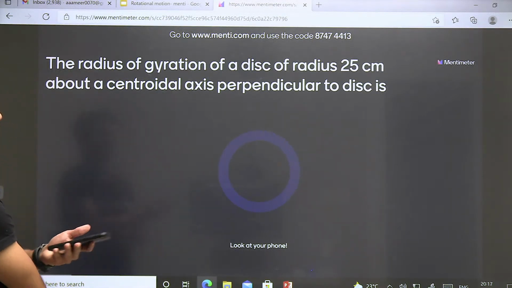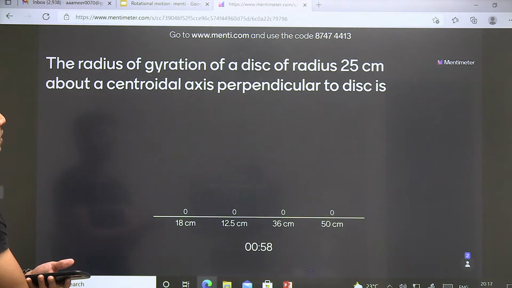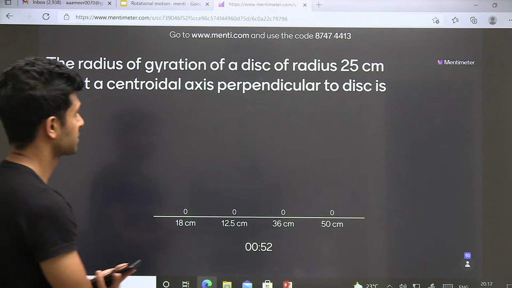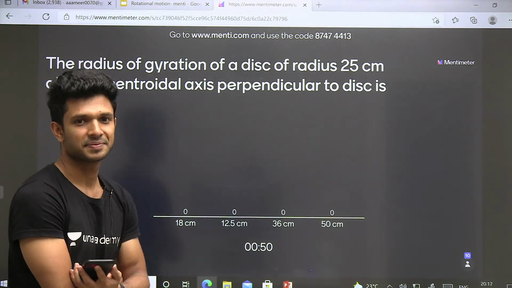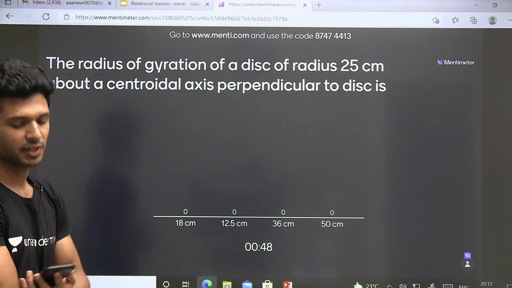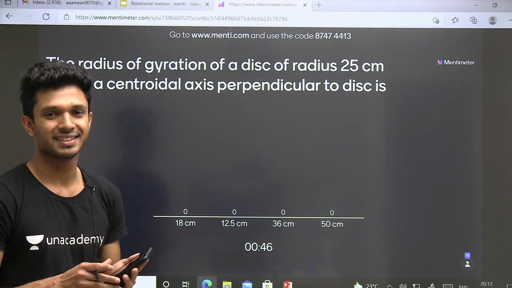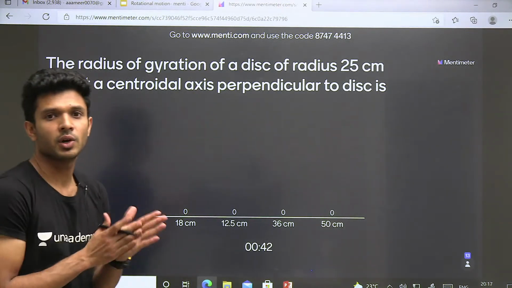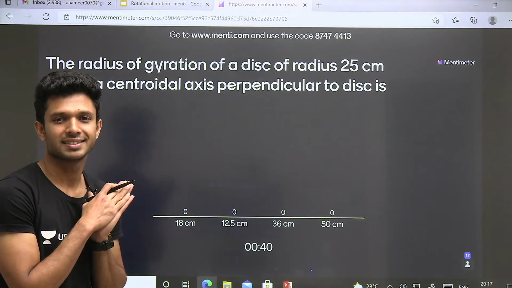The radius of gyration of a disc of radius 25 centimeter about a centroidal axis perpendicular to the disc. Okay. Radius of gyration of a disc about its own axis, that's the question. I don't think it's a very big task for anyone in the classroom to give me the answer.